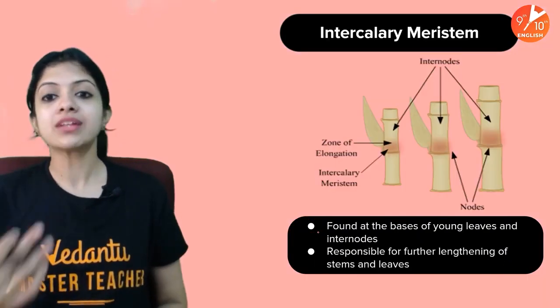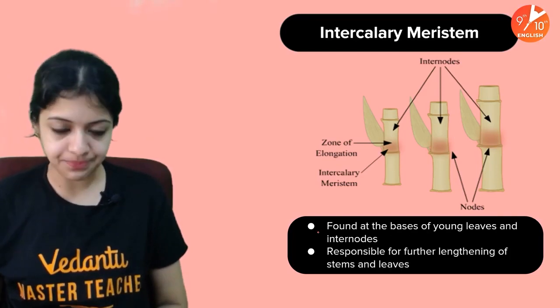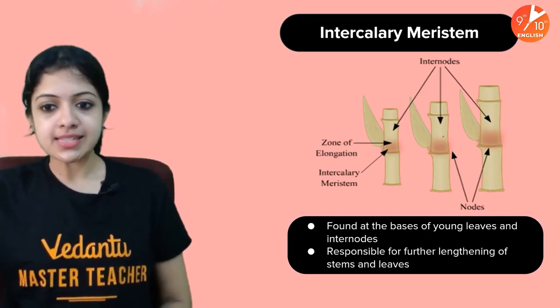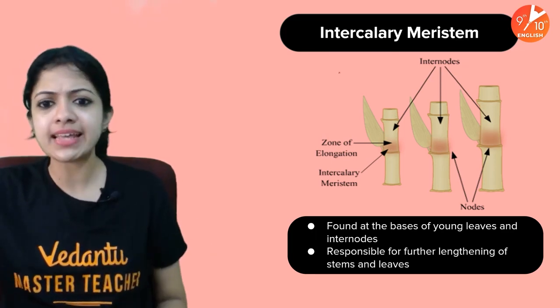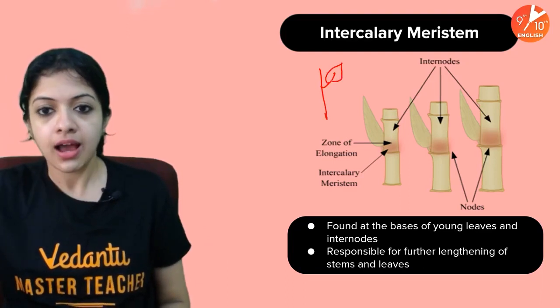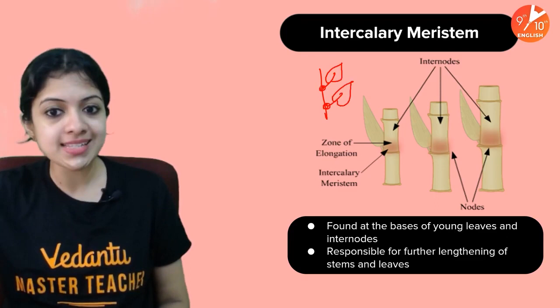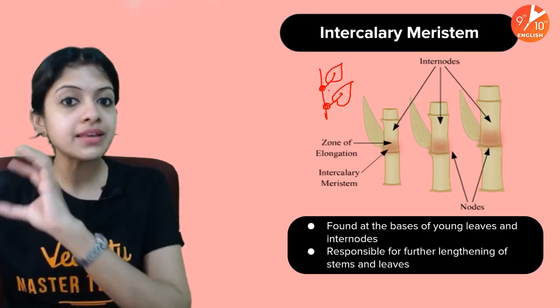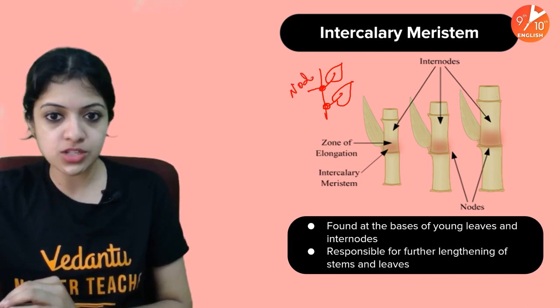Okay, now coming to the last type of meristem, which is intercalary meristem. Intercalary meristem, as I told you, would be found mainly at the internodes. What exactly is the internode? If you look at this or any other simple plant, which I can draw here for you, these regions on the stem from where leaves are arising, that is what we call a node. Okay, this is one node.